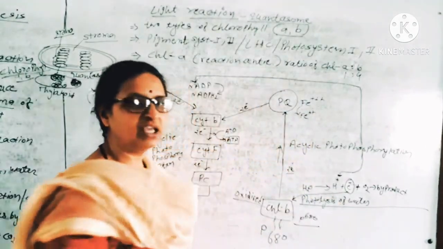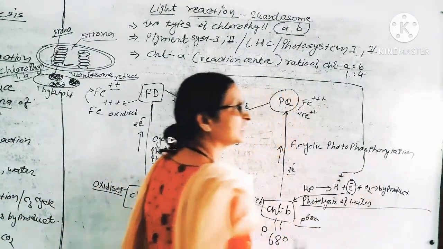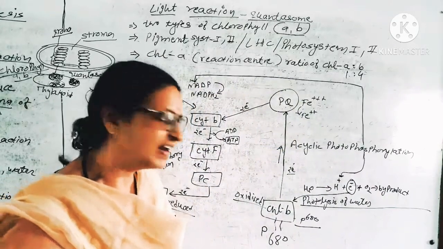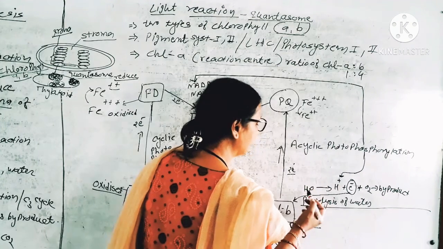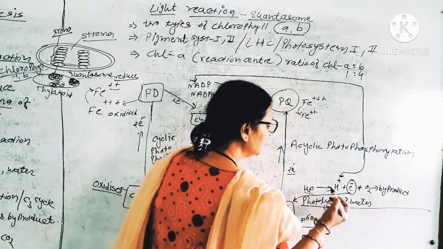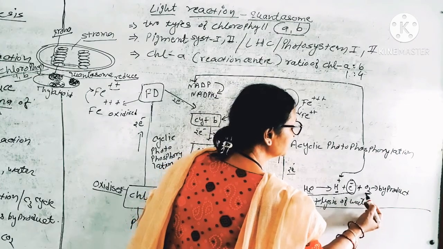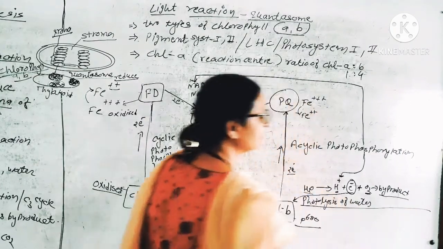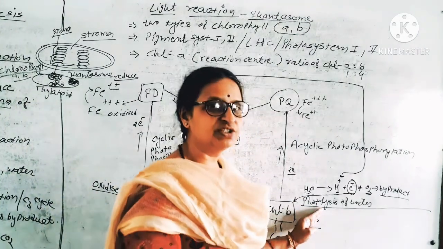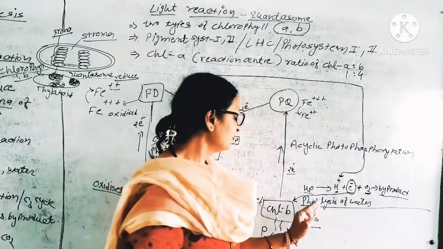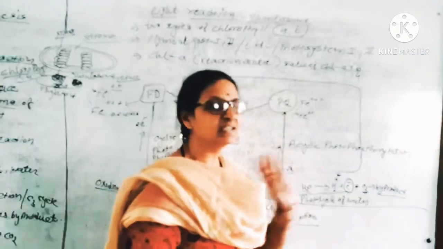Another important event of photosynthesis is photolysis of water, oxidation of water in the presence of light. So photolysis of water takes place in the presence of light. Water dissociates into hydrogen ion, electron and oxygen. Oxygen is a byproduct. So photolysis of water takes place during sunlight, and water dissociates into hydrogen plus electron plus oxygen.